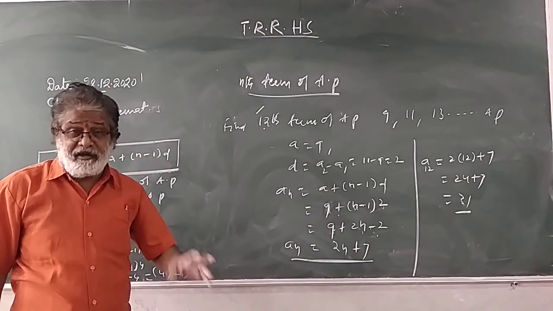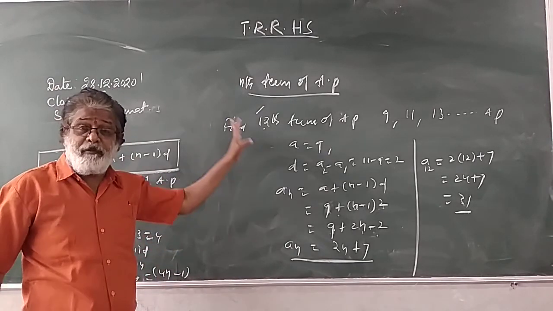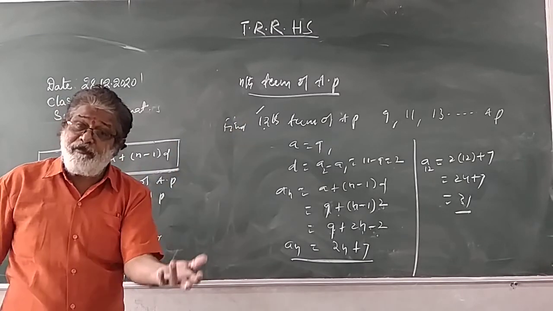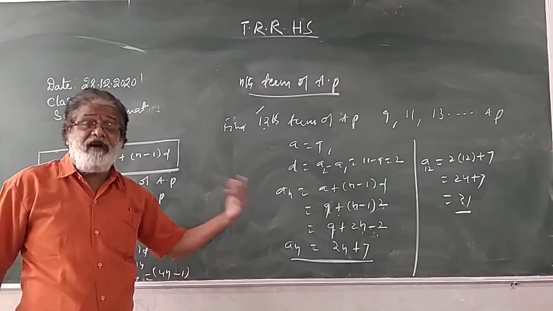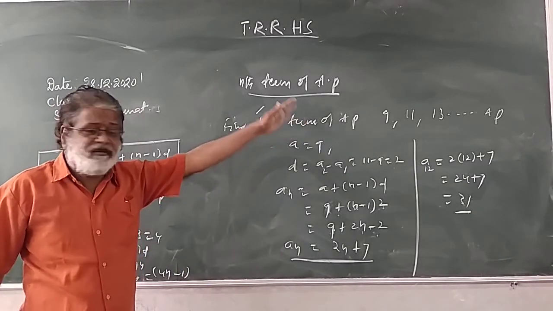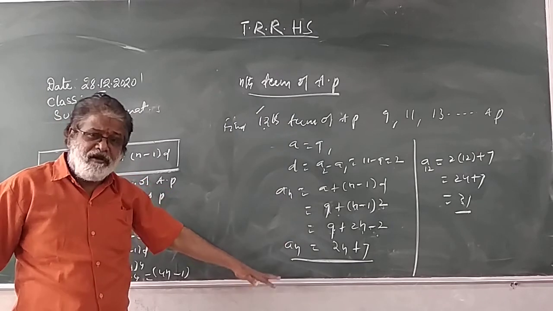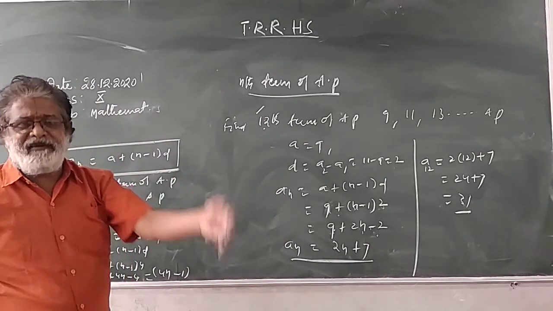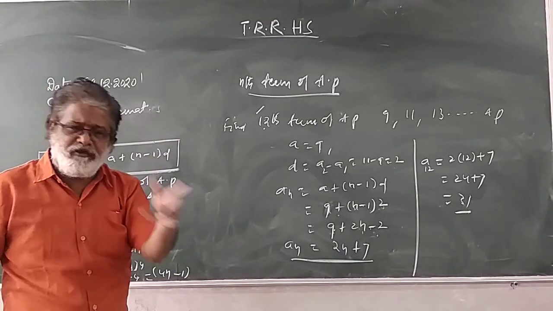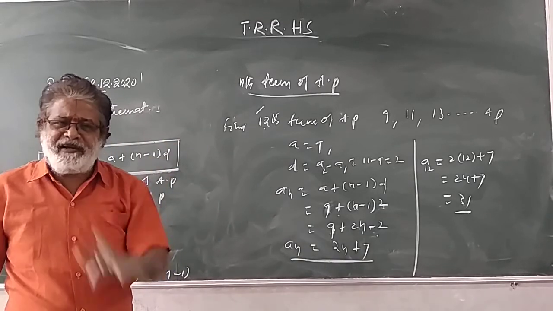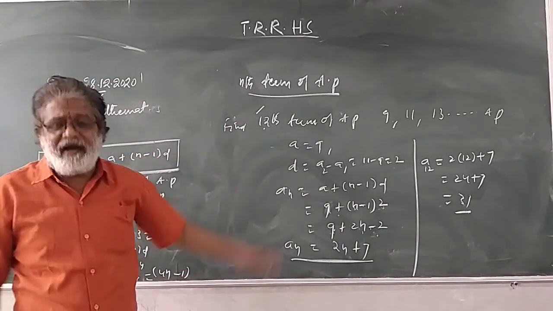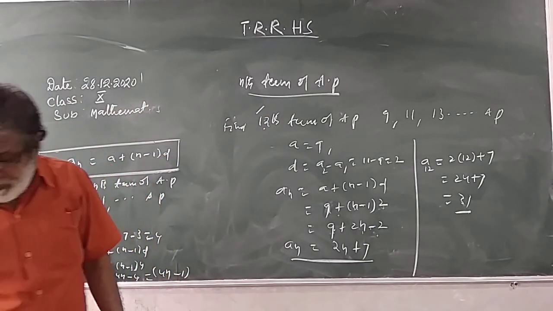So today what have we learned? What is AP? What is the nth term of AP? The general form of AP is a, a plus d, a plus 2d, a plus 3d, a plus 4d. The nth term is a plus (n minus 1) into d. Whichever term they ask, first we have to calculate the nth term. Then for the required term, put n equal to that number. If you want the 13th term, put n is equal to 13. If you want the 10th term, put n is equal to 10. Like that, you can find the required terms. I hope you understood, children.